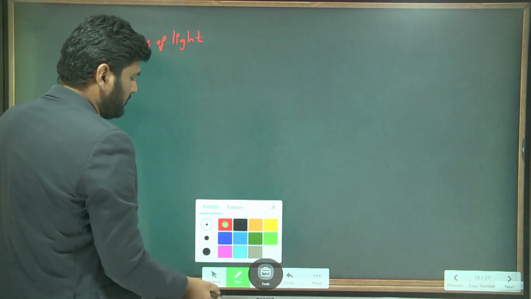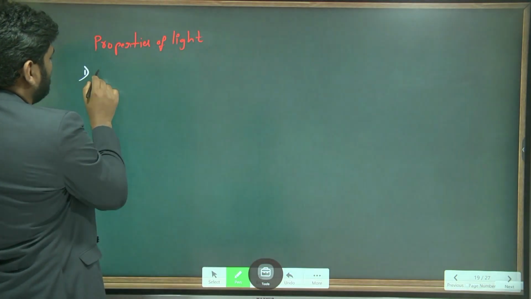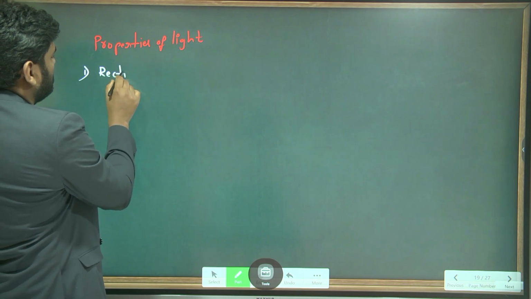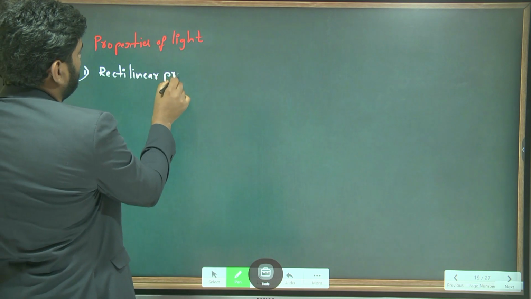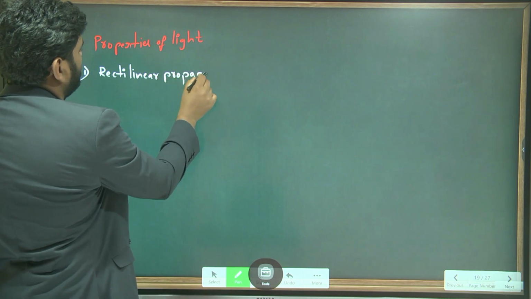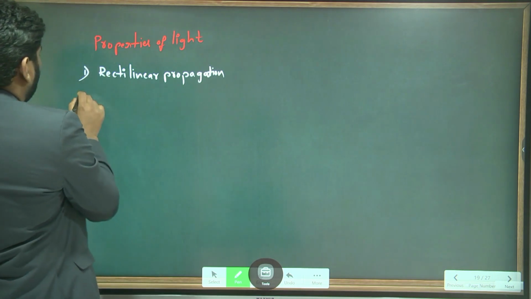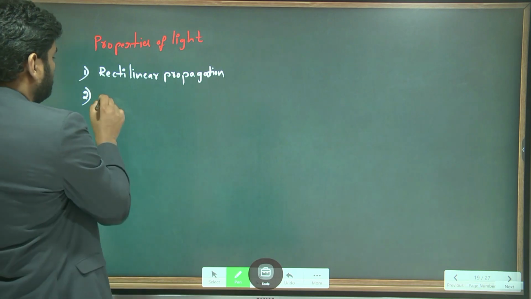The very first property is rectilinear propagation. The second property is reflection of light.